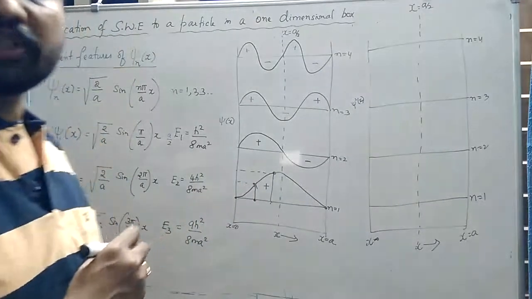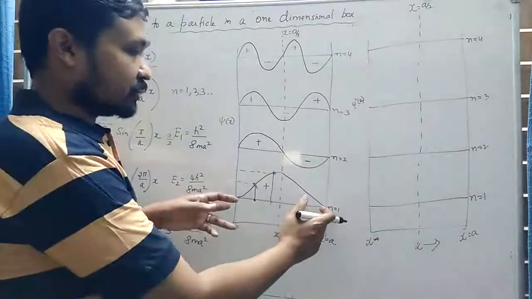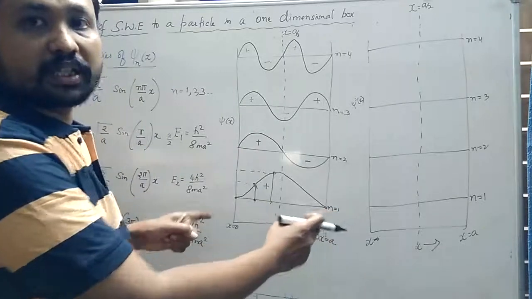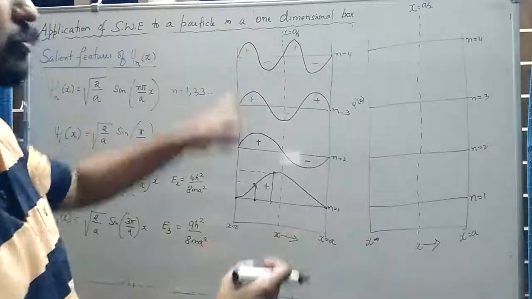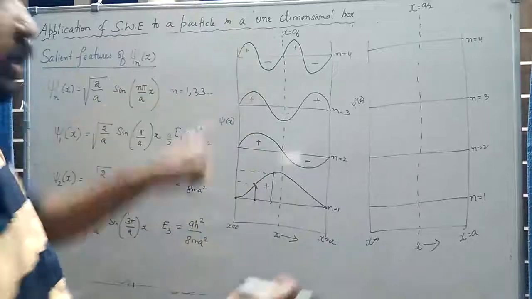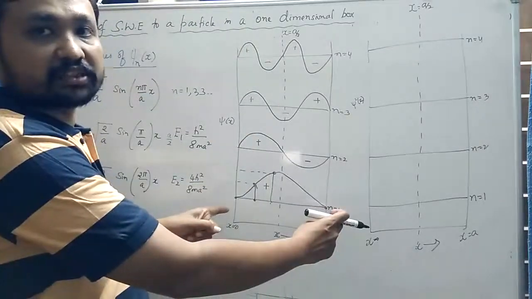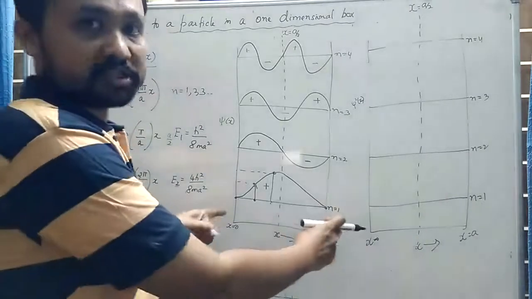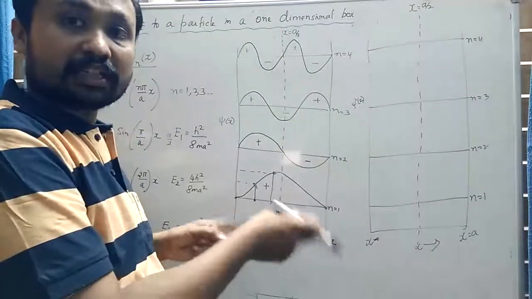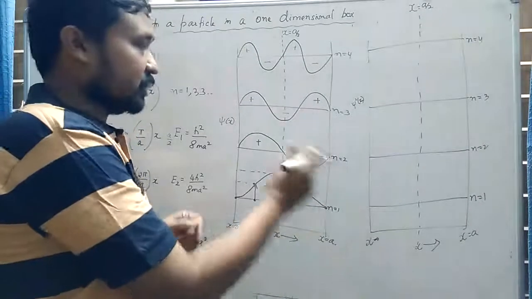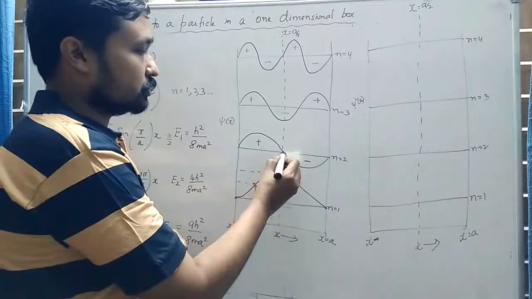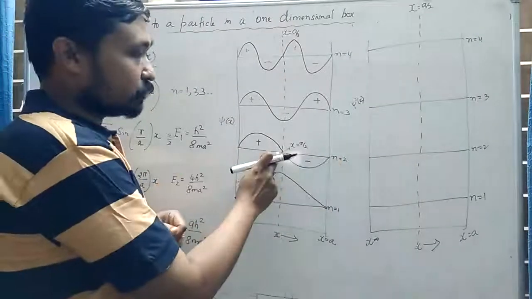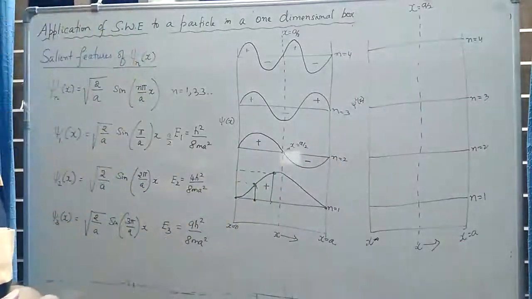The second important observation we have to make is, other than these two boundaries, remember at these two boundaries, x is equal to 0 and x is equal to a, there are boundary conditions irrespective of n is equal to 1, 2, 3, 4, irrespective of the values of n. So the value of the wave function is always 0 at these two points. But there are other points other than these two boundaries, such as here at x is equal to a by 2, this is the center of the box. So other than these two boundaries, there is one more point where the value of the wave function is 0.